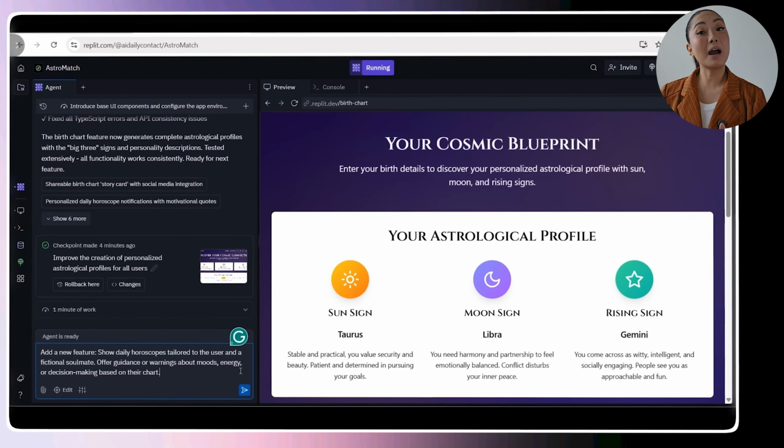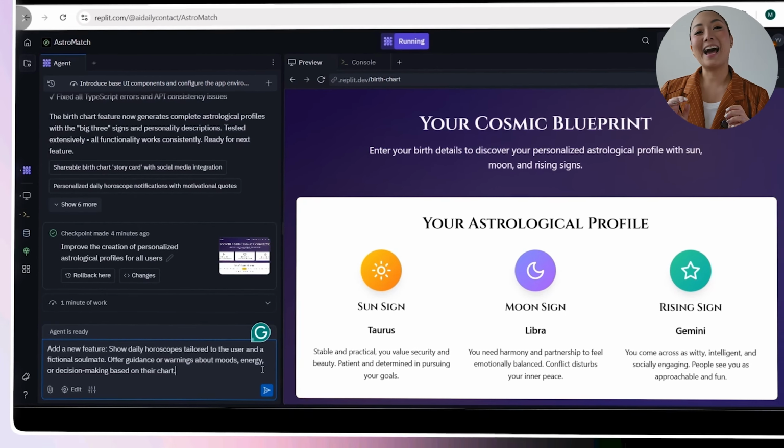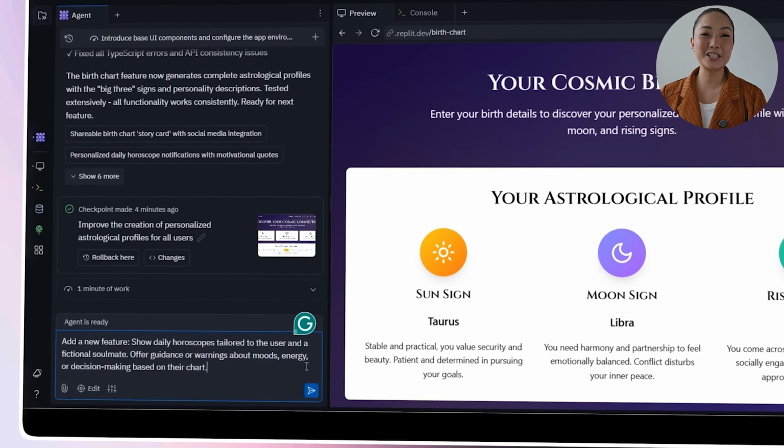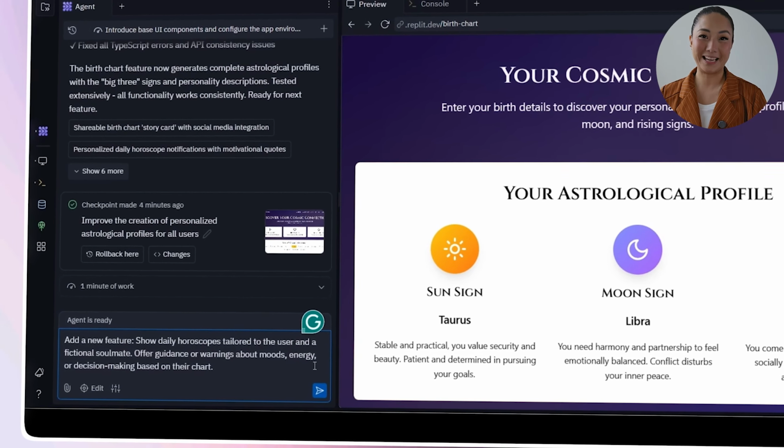This next feature focuses on daily guidance tailored not just to them, but also to a fictional soulmate. So I'm dropping in this prompt. Add a new feature. Show daily horoscopes tailored to the user and a fictional soulmate. Offer guidance or warnings about moods, energy, or decision-making based on their chart.